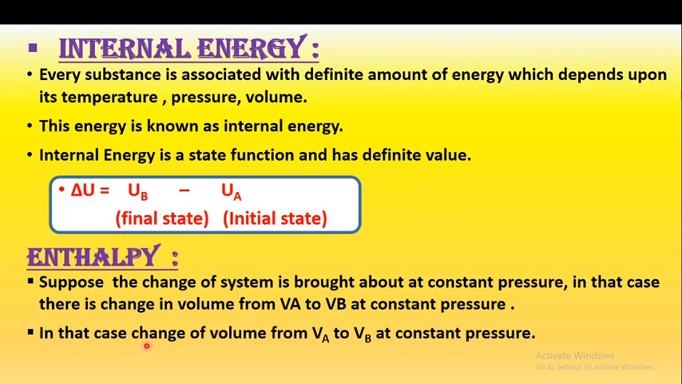So in that case, there is a change of volume from VA to VB at constant pressure. So work done is given by W is equal to P into delta V. So delta V is the change in volume from VA to VB. Therefore W is equal to P into VA minus VB. Therefore we can write W is equal to minus P into VB minus VA, where we take the negative sign common. So we can write this equation for work done as W is equal to minus P into VB minus VA.